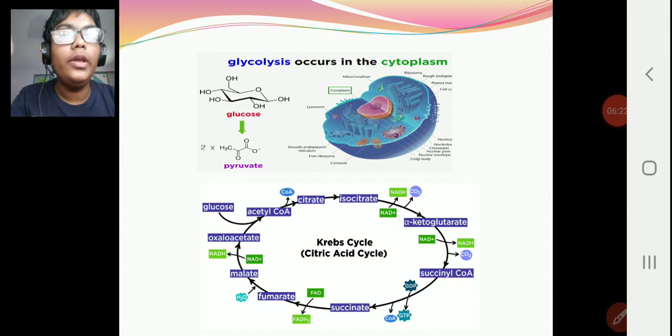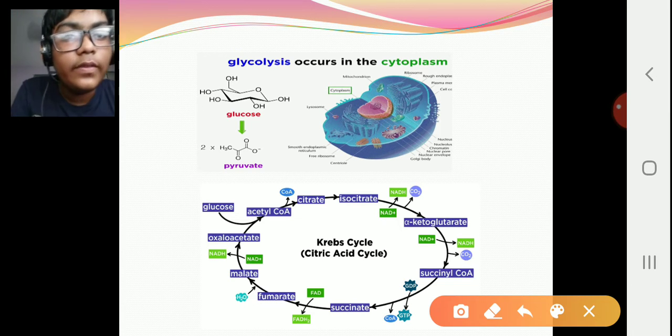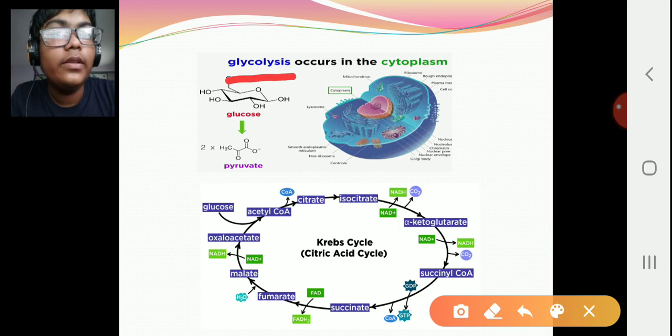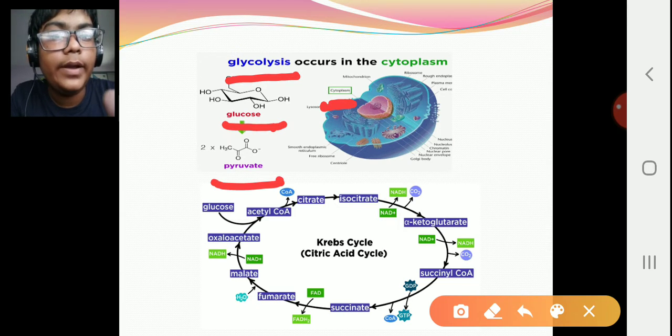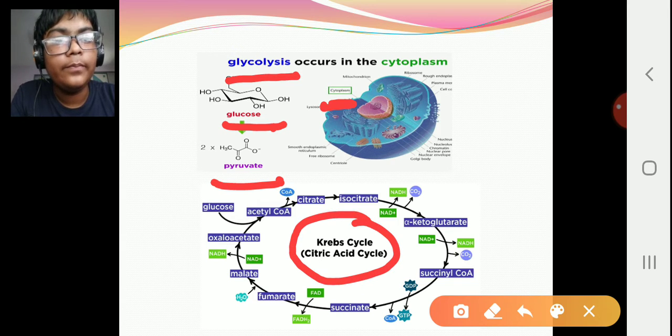So here in this diagram you can see glycolysis and the Krebs cycle. We can see that glycolysis occurs in the cytoplasm of the cell, where glucose is converted to pyruvate. Now when pyruvate goes into the mitochondria, the Krebs cycle takes place. This is also called the citric acid cycle.